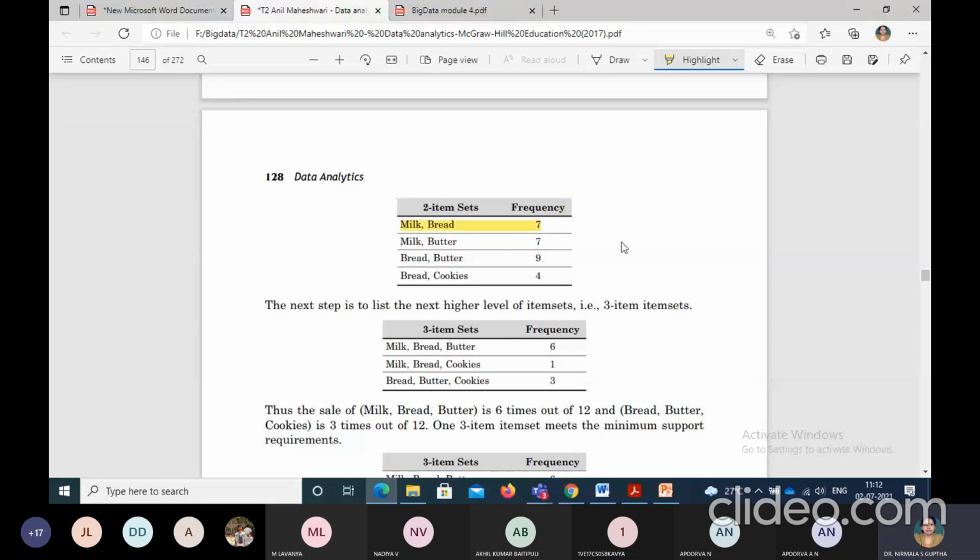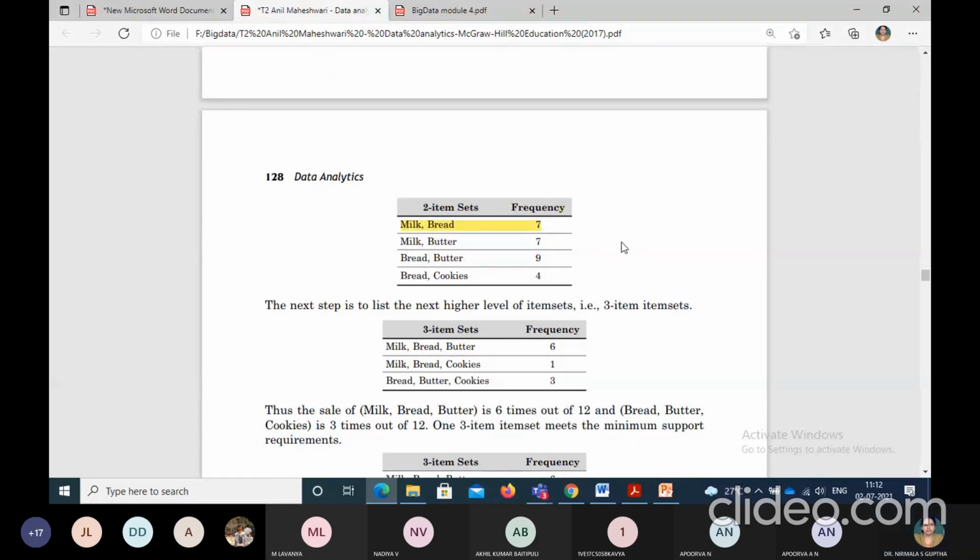Are you able to see what I highlighted? Milk, comma, bread, how many times is it coming? Answer to me. As a 2 item set, we have already solved this from the last 3 classes. What is the value of milk, comma, bread? Unmute and answer to me, please.